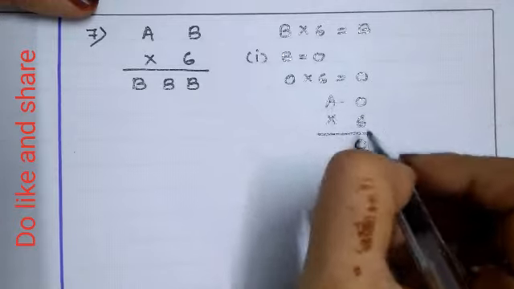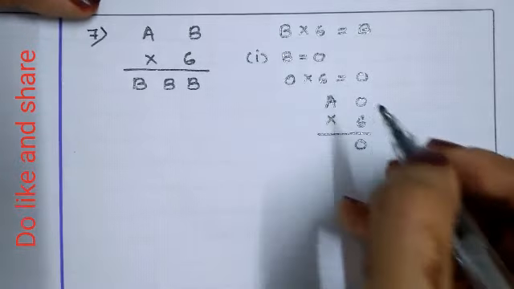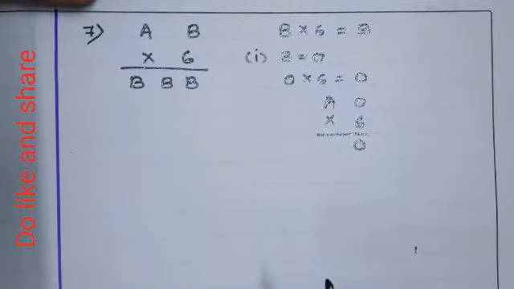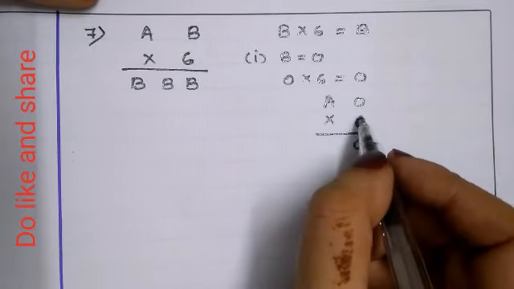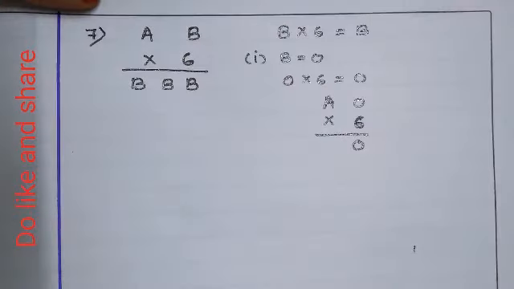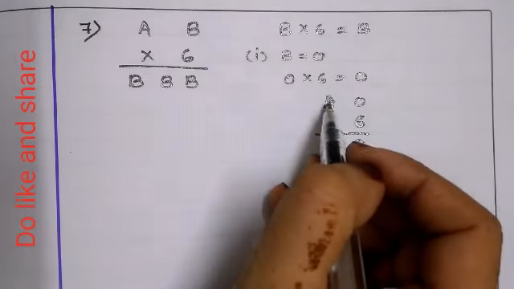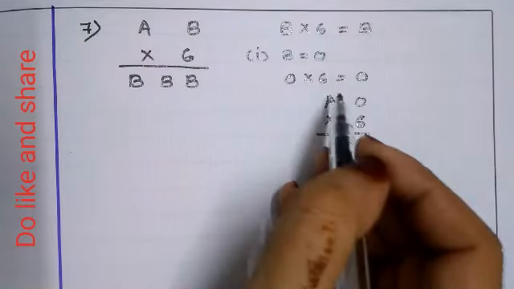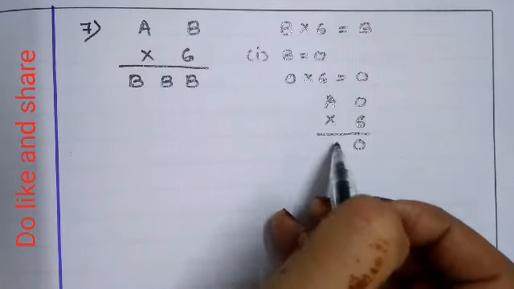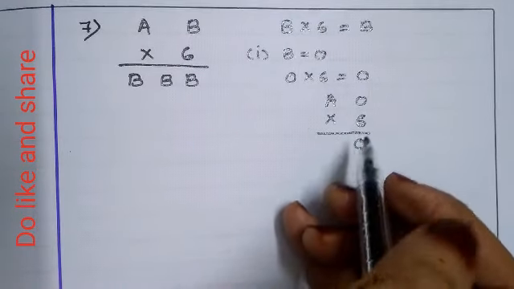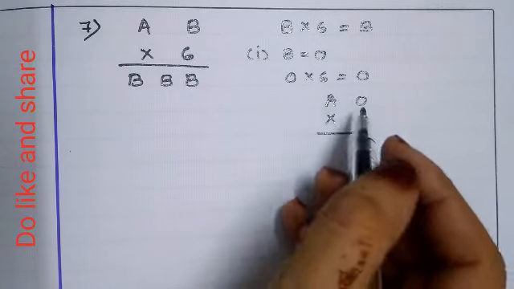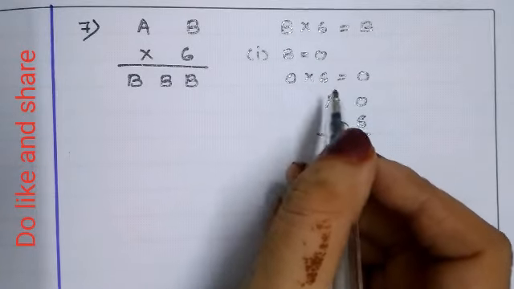But 6 into the A value will be different. If we take some number, 1 into 6, 6 will come. 2 into 6 is 12. 3 into 6 is not possible at all. So B equal to 0 is not possible.